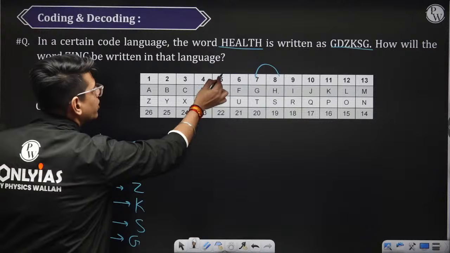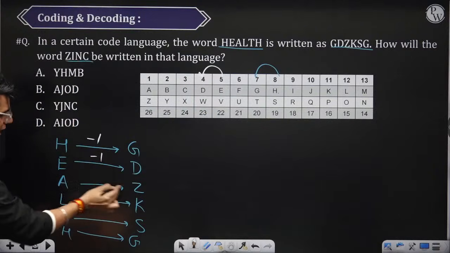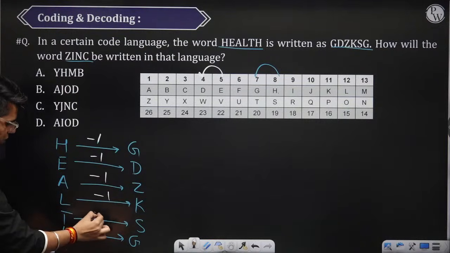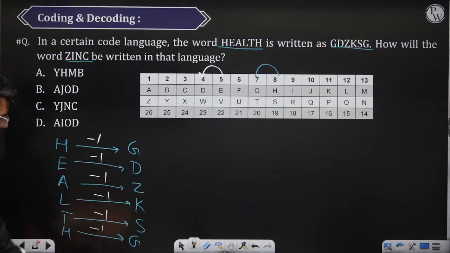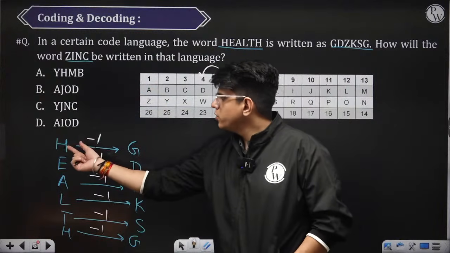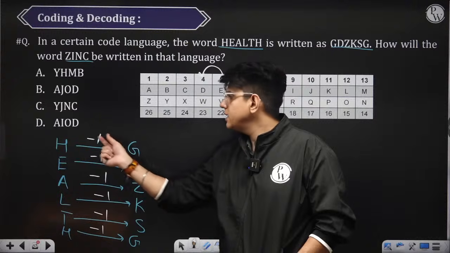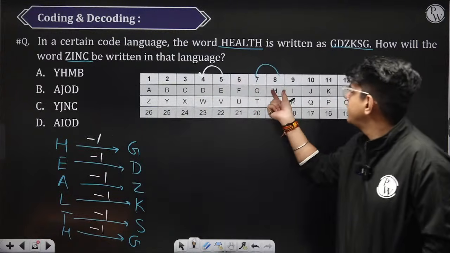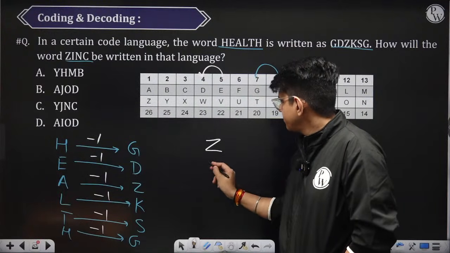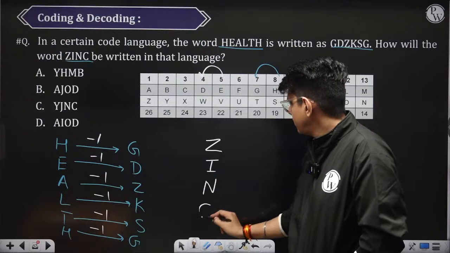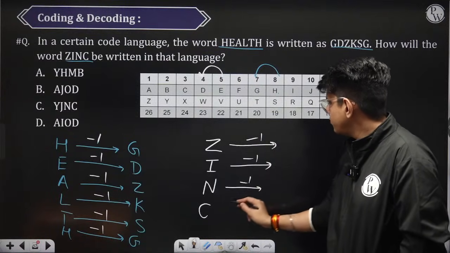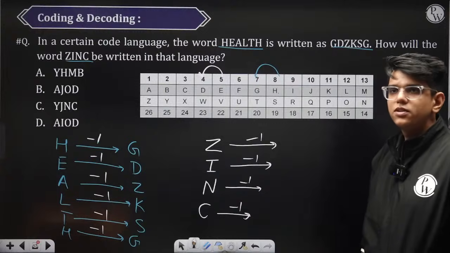Similarly, E is connected to D by minus 1. A is connected to Z by minus 1. L is connected to K by minus 1. T is connected to S by minus 1. H is connected to G by minus 1. So everywhere the code is this. What you need to do is replace each alphabet by the letter just before it in the order. Similarly, we will do the same thing for zinc. Z-I-N-C. Tell me what is Z minus 1, then what is I minus 1, N minus 1 and C minus 1.